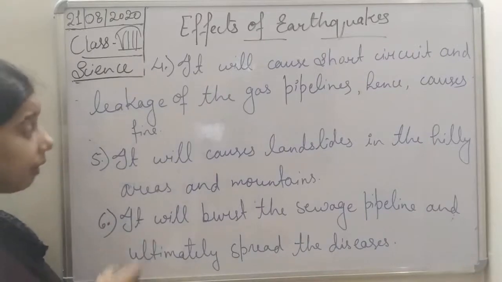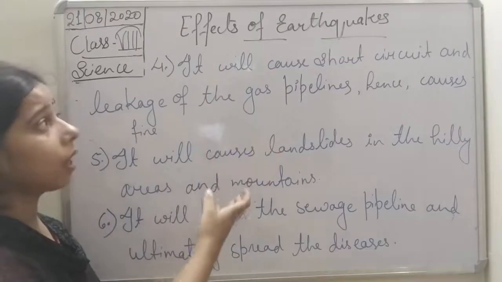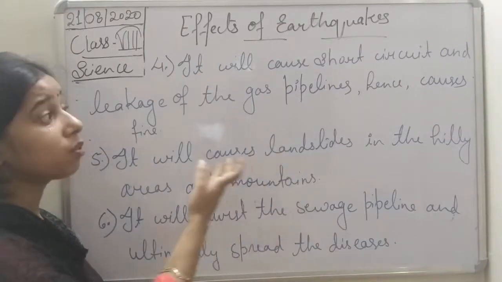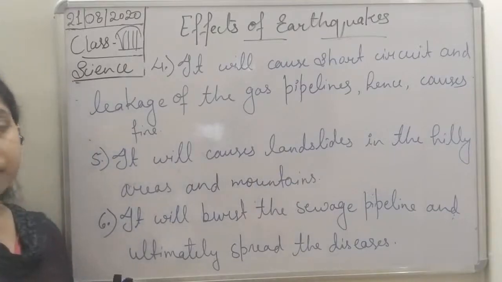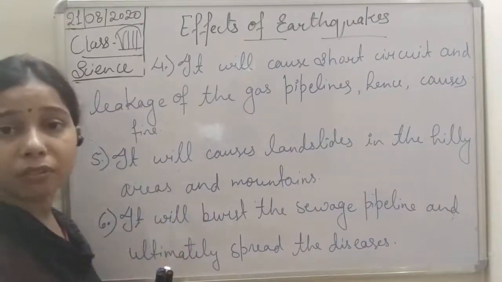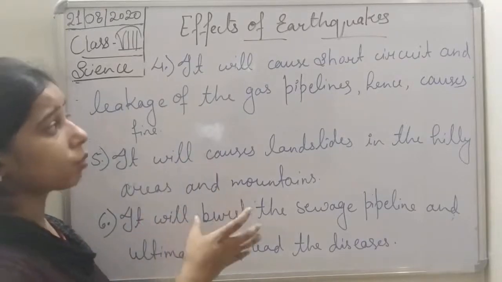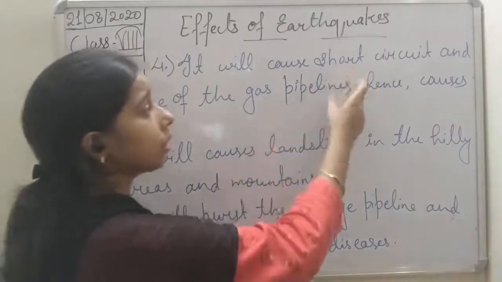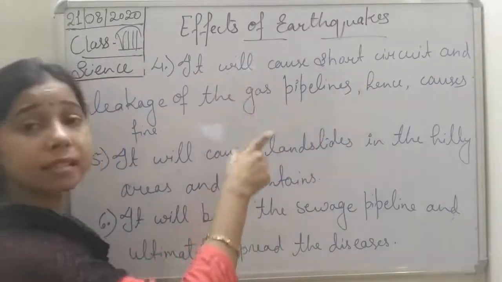Okay. Then, if we talk about the tsunami or the earthquake, students, it will lead to short circuits. Not only short circuits, students, but also the leakage of gas pipelines. In both cases, what happens? It causes fire.